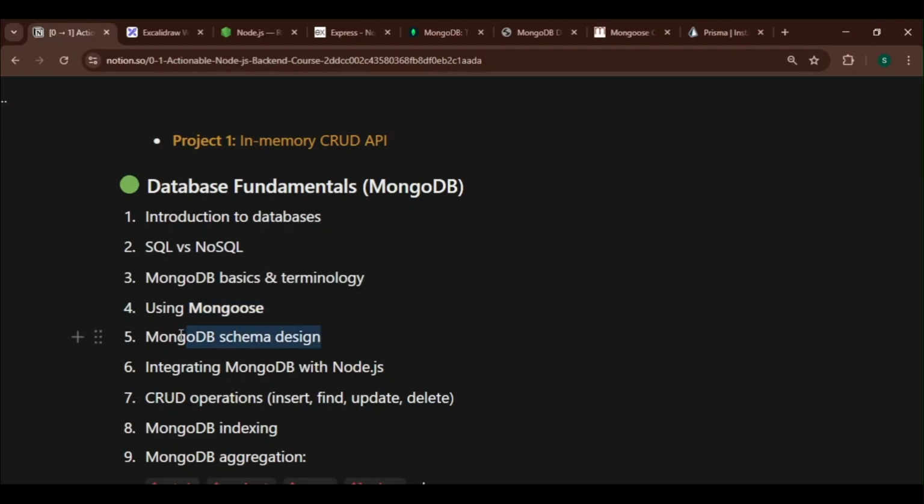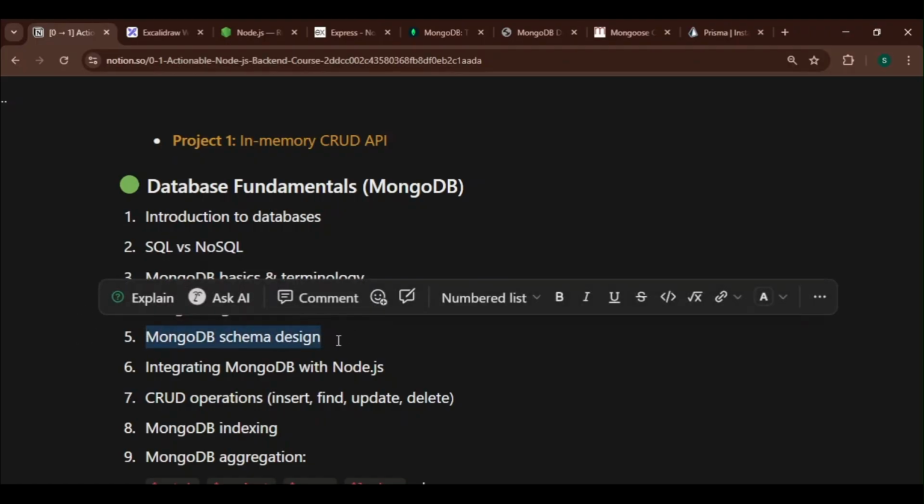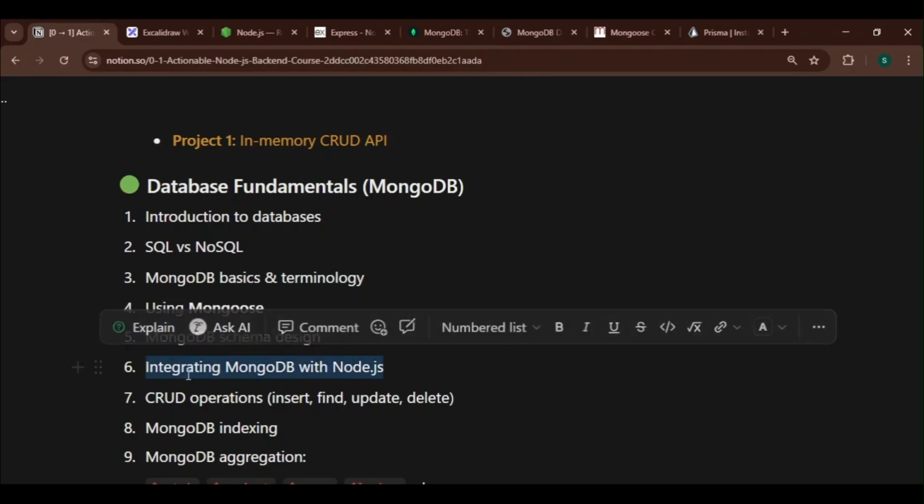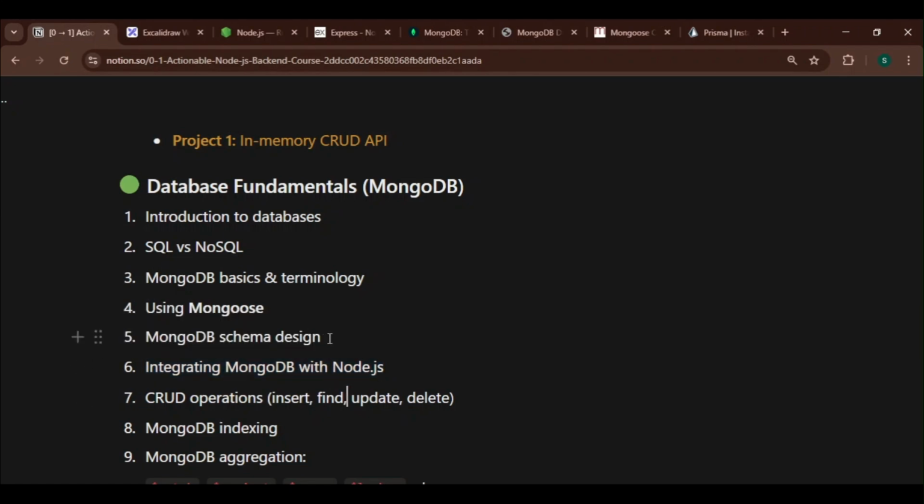After that, we'll learn about schema design: what data types are available in Mongoose, how they are used, how to design the schema, how to refer, how to join, and how to link one collection to another collection. After learning the schema design, we can integrate MongoDB into our Node.js.